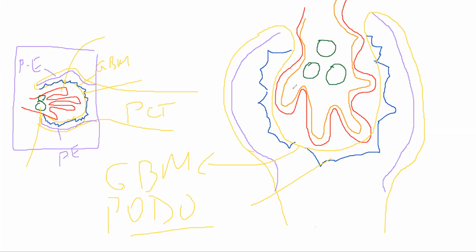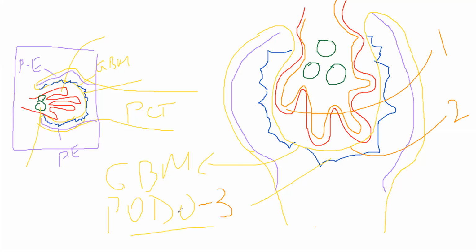This means that whatever is getting filtered through your glomeruli has to go over three different filters. One filter is this endothelium, okay? Second filter is this GBM. Third filter is this podocyte. Okay? Three filters through which it will make sure that no large proteins are able to escape your blood vessel.